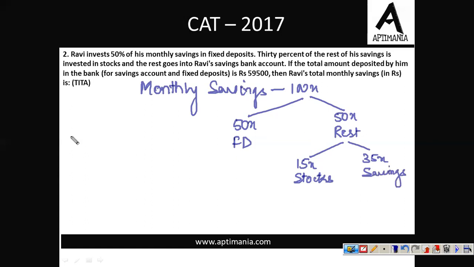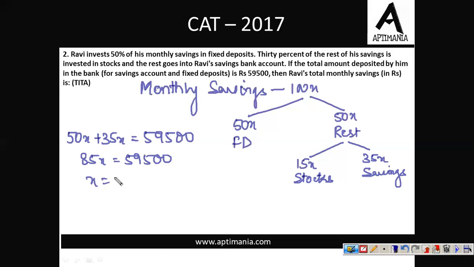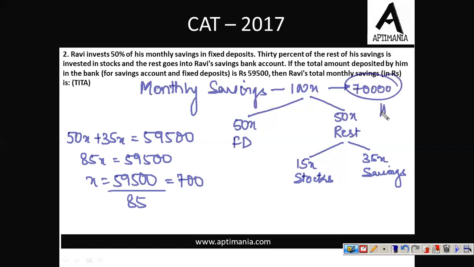Right? If the total amount deposited by him in the bank from savings account and fixed deposits, so what he is depositing in the bank is 50x of FD plus 35x of savings account, which results into a total of 59500. Right? So if we calculate this, 85x equals 59500, and x equals 59500 upon 85, which on cancellation will give 700. What they've asked is Ravi's total monthly savings, 100x. Putting x equals 700, we'll get the answer as 70,000. So the correct answer for question number 2 is 70,000.